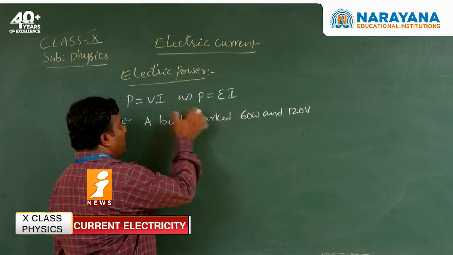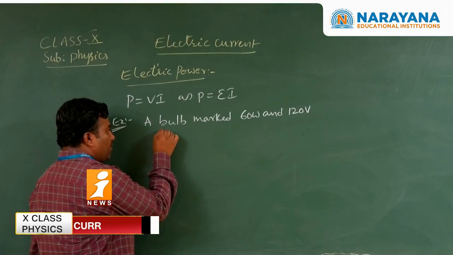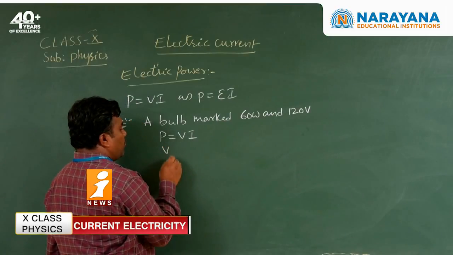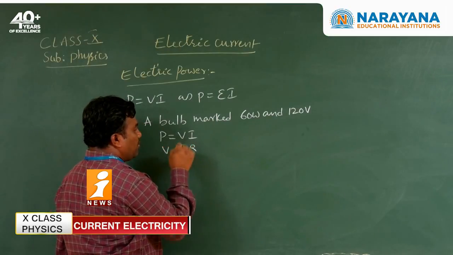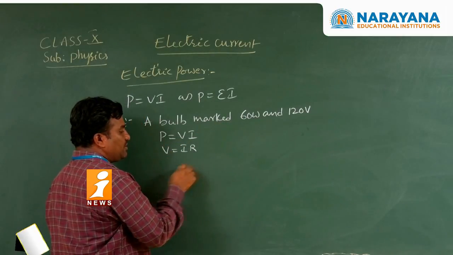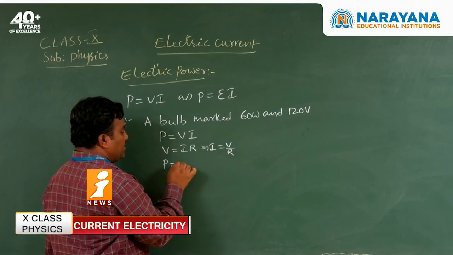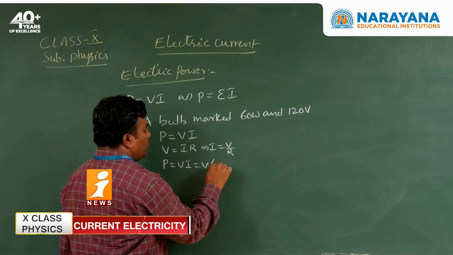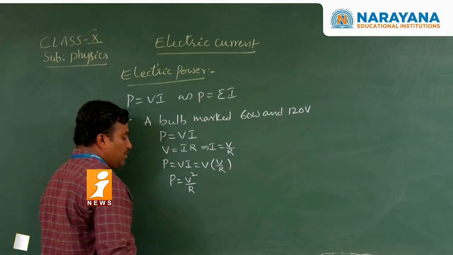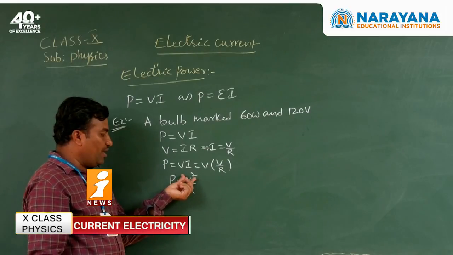So you already know the relations: P is equal to VI, P is equal to EI, and another one is also there. P is equal to V into I, and according to Ohm's law V is equal to I into R. You don't know the current here, so that's why you want resistance. So I am writing I is equal to V by R. So power P is equal to V into V by R. So we are getting P is equal to V square by R, which is the relation for power in terms of V and R.